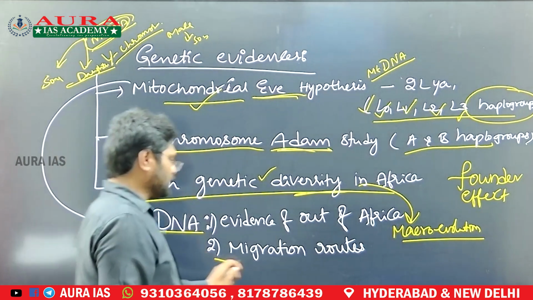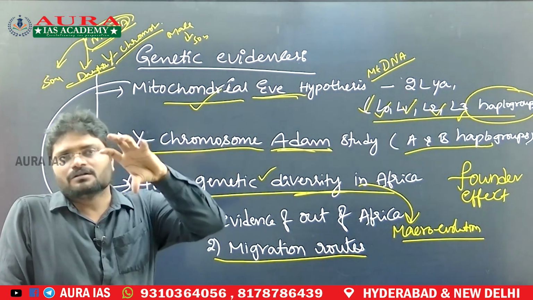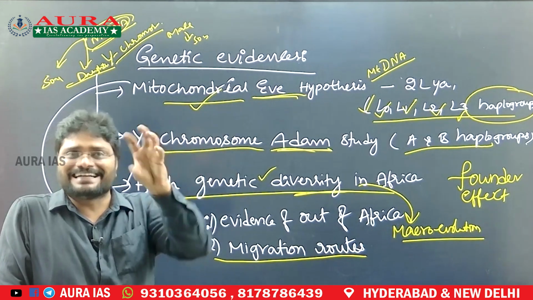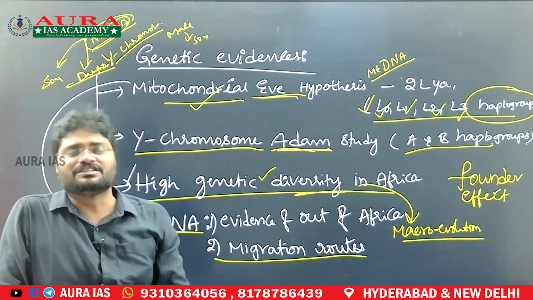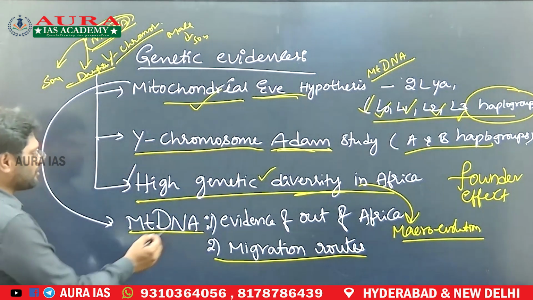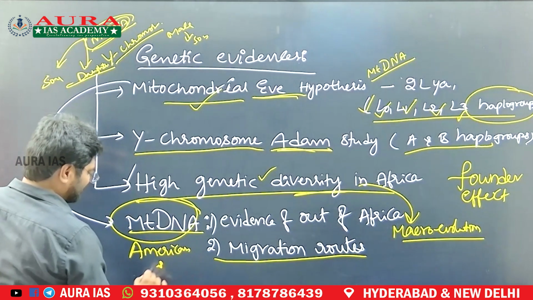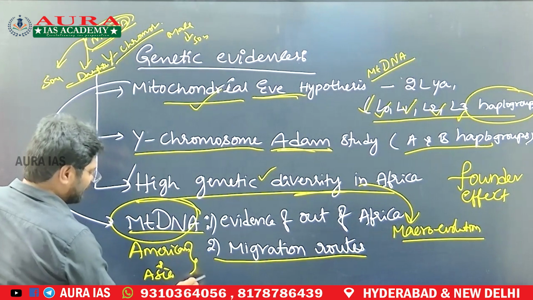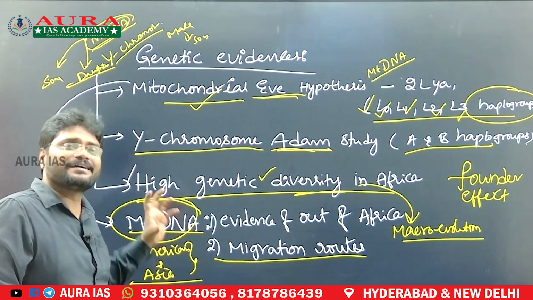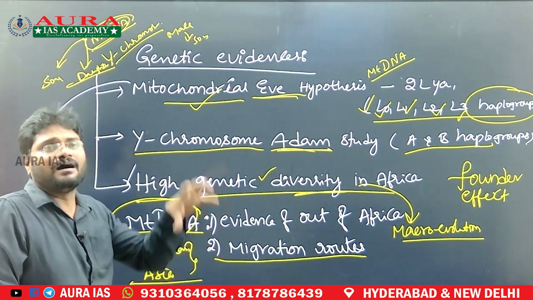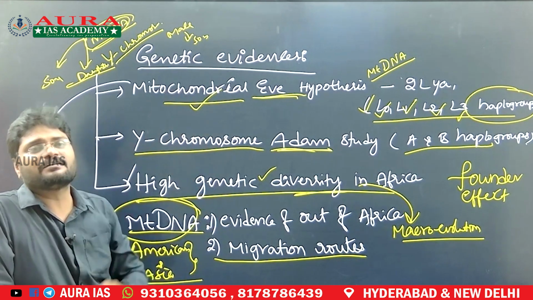The second one is migration routes. If you observe North America and South America, the Red Indians or primitive tribes' DNA is similar to Asian tribes' DNA. When we observe the mitochondrial DNA of American tribes and Asian tribes, both have the same mutations or same diversity. That indicates that American people actually migrated from Asia by crossing the Bering Strait, entered North America, then spread to South America.